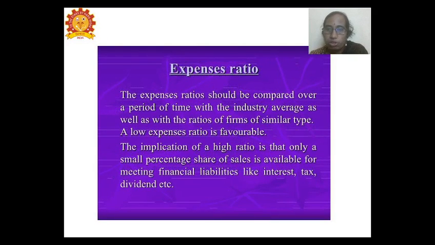So here the expenses ratio can be compared, like other ratios, over a period of time for the same company, or between two companies, or within the industry, or with a different industry, and make the industry average. Unlike the return or the gross profit margin ratio, where we expect the higher the ratio, the better the position of the business, here the lower the expenses ratio, the better, as the expenses can be reduced.